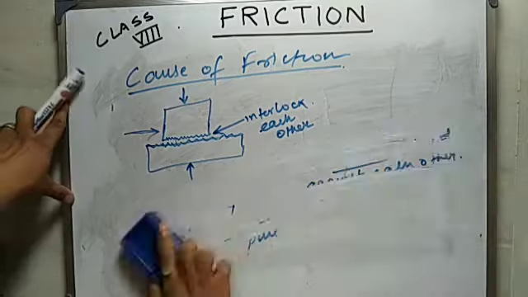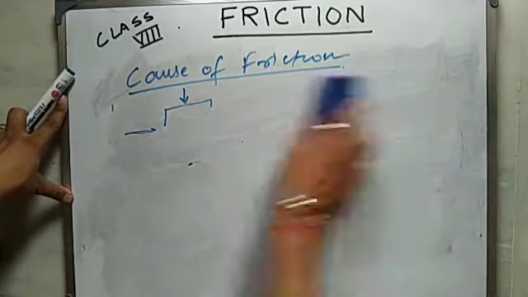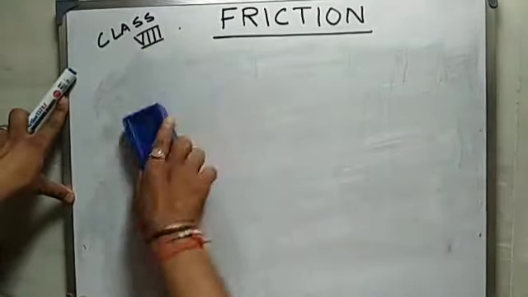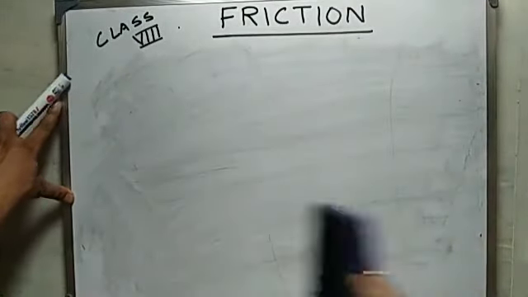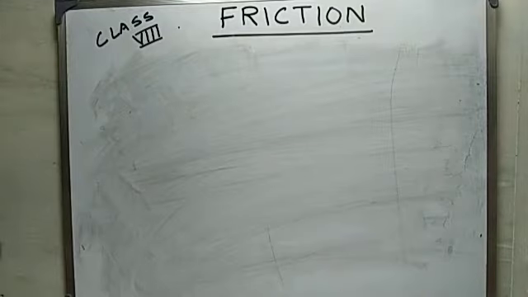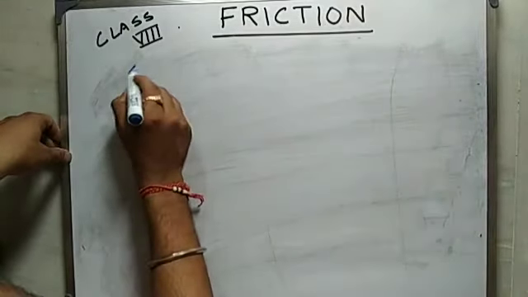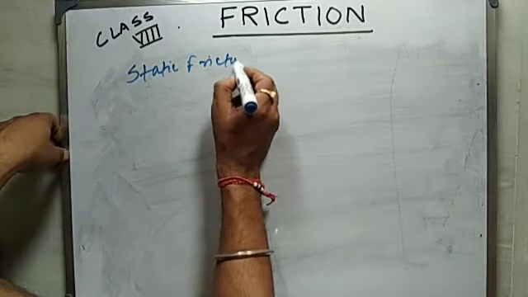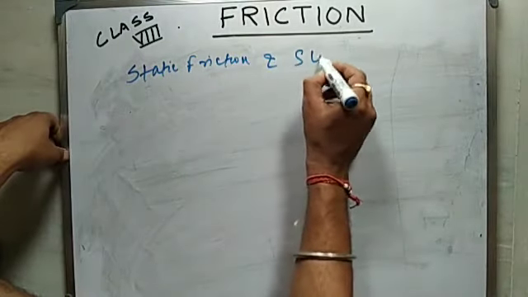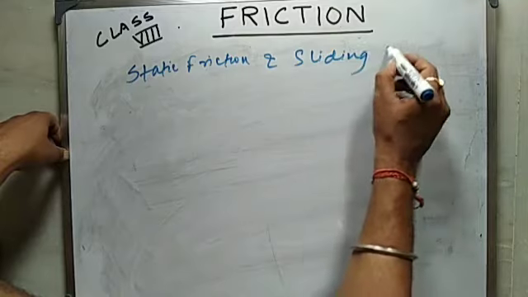Now we will move on to next topic. Next topic is static friction and sliding friction.